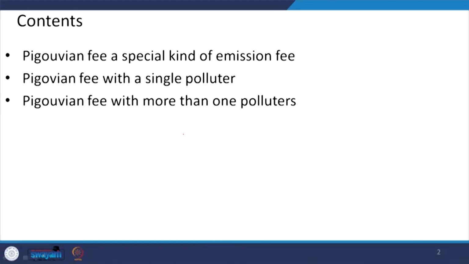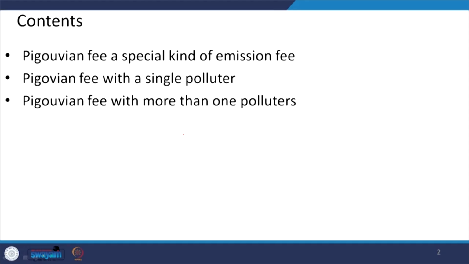Hello everyone, we are continuing with the environmental regulations and the regulatory instruments, and in the last lecture we discussed the market based instrument, that is the pollution tax or pollution fee. So, today we will be continuing the same one and we will be discussing what is the Pigouvian fee that we discussed, and now we will be discussing how this Pigouvian fee is a kind of special emission fee or special pollution fee, right. It is not a pollution fee as such, but it is a special category of pollution fee or emission fee that we will be discussing.